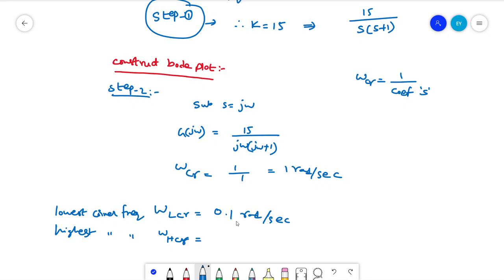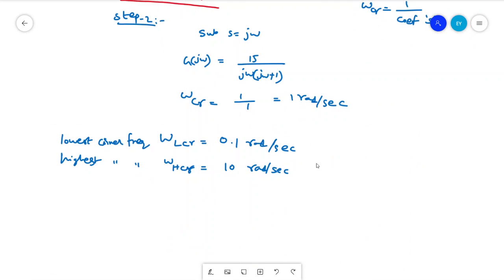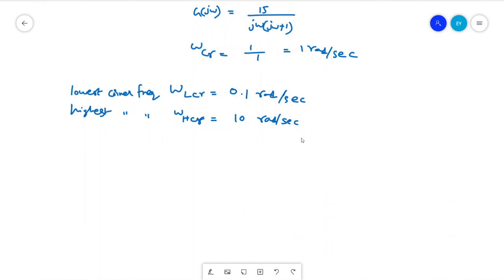We can take 10 radians per second. With respect to the semi-log plot, we have to consider these corner frequencies.